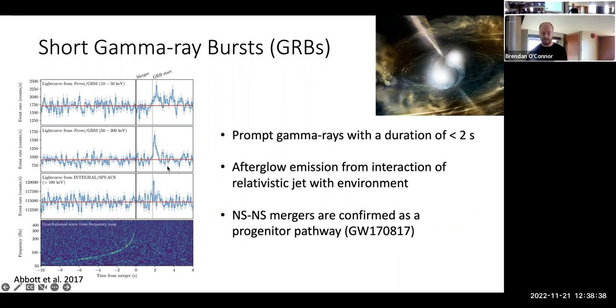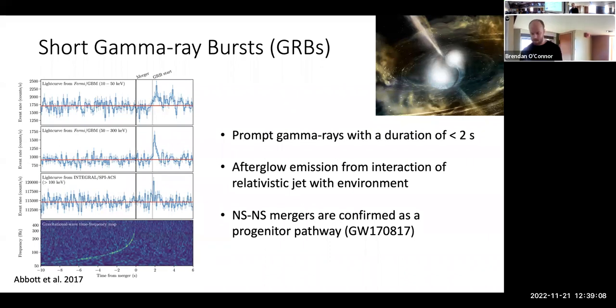On the left, we see an example of GRB 170817. Here is the light curve detected by Fermi and INTEGRAL. And for LIGO Virgo, this is the inspiral signal from gravitational waves. And there's about a 1.7 second delay. And this is the first confirmation, there have been other indications, that short gamma ray bursts are caused by neutron star mergers.